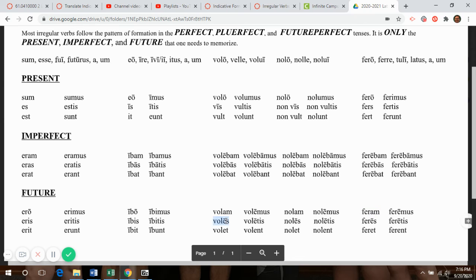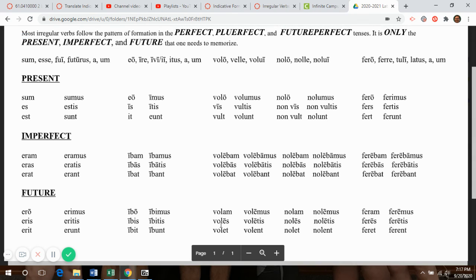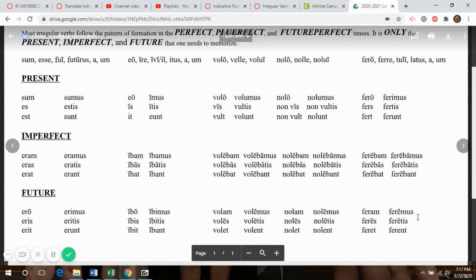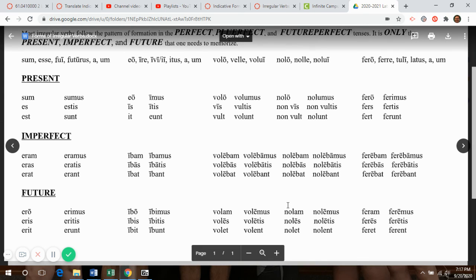And so that long E that you would usually associate with a third conjugation future actually becomes manifest as the future indication for the irregular verbs, these three that are so desperate to want to be third conjugation. So volam, voles, volet, I will want, you will want, he will want. Nolam, noles, nolet, I will not want, you will not want, he will not want. And then feram, feres, feret, feremus, feretis, ferent: I will carry, you will carry, he will carry, we will carry, y'all will carry, and they will carry.